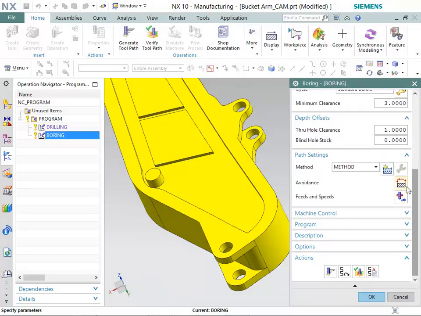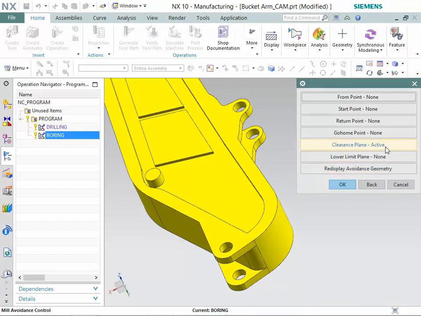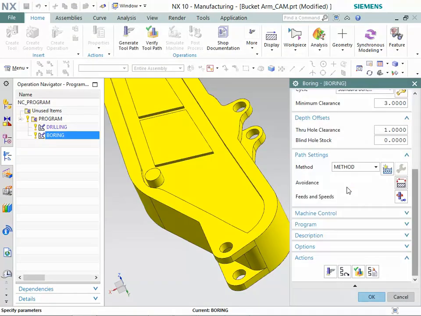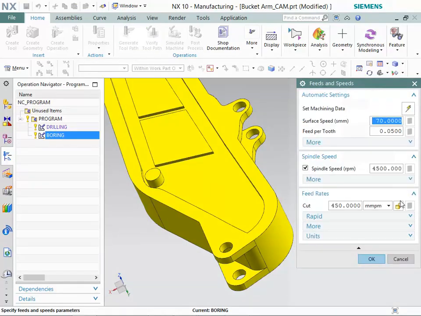Now, click on the Avoidance button. Then, click on the Clearance Plane Active button. Further, click on the Display button. Observe the clearance plane. Now, click on the Feeds and Speeds button. Make sure that these values are specified in Spindle Speed and Feed Rates groups.